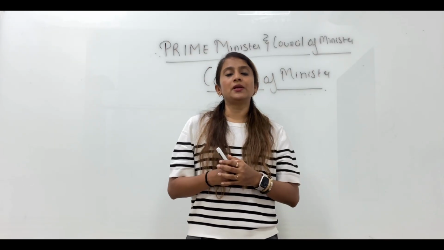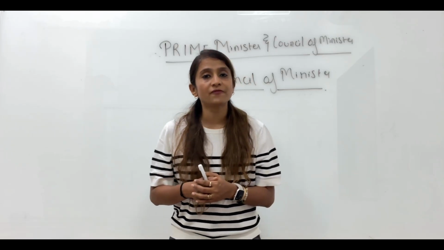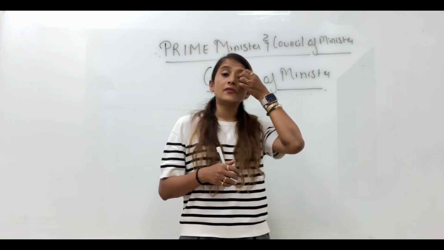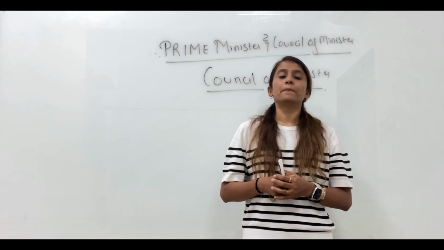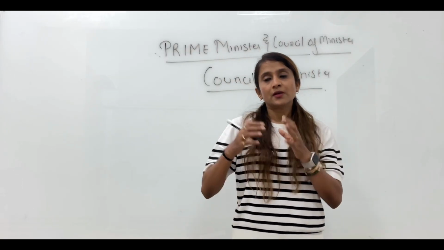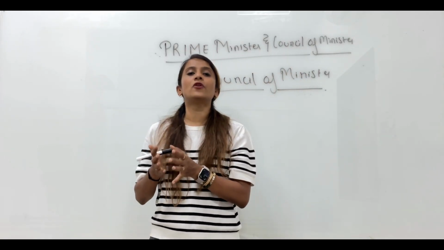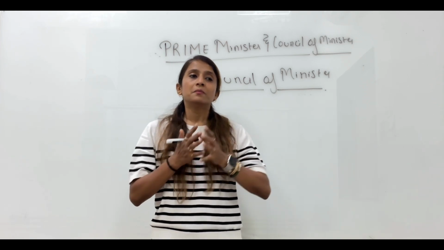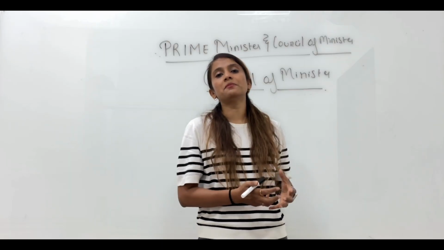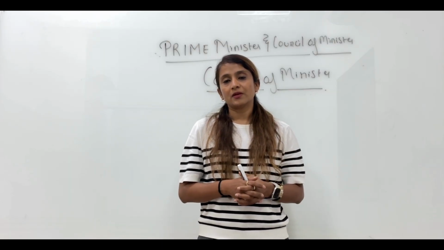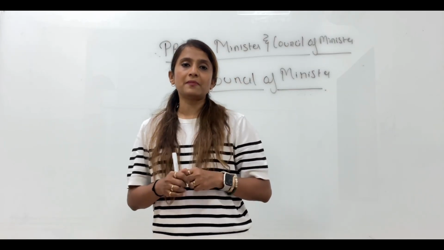Those people in his team will be called the Council of Ministers, and they will be appointed to the post by the President. So basically the President has done the formal role of appointing them, but the real decision making power, the real choice, is with the Prime Minister. So if the question comes, who appoints the Prime Minister?